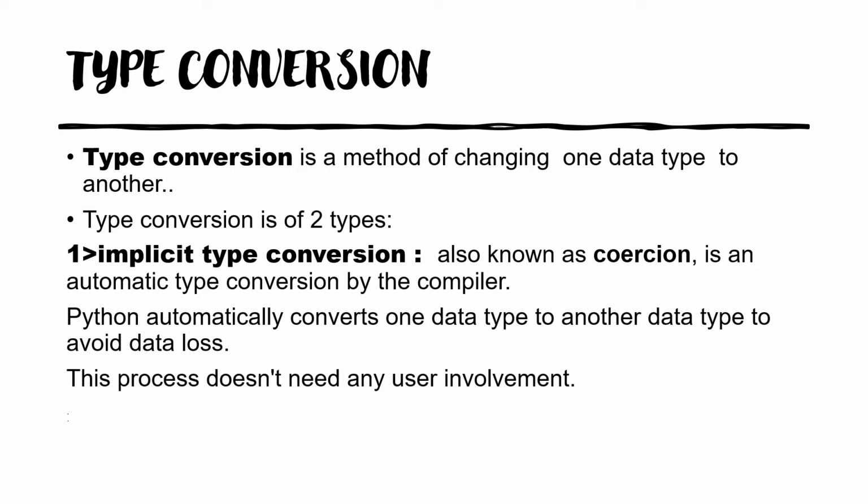So what Python does is it will convert the result type to the higher data type. Your integer is a low data type and float is a higher data type. So Python will automatically convert to the higher data type so that data loss does not happen. This is the reason why Python needs to convert one data type to another data type. And this process does not require user involvement. This is automatically done by Python.